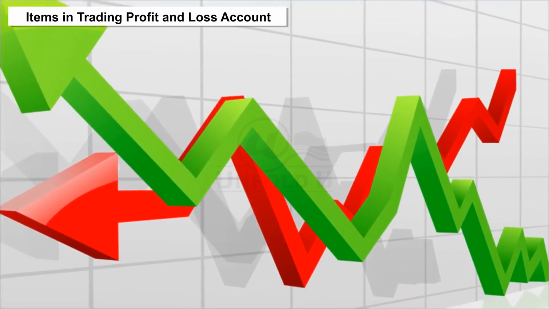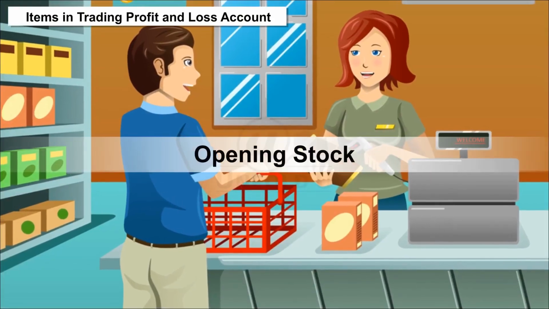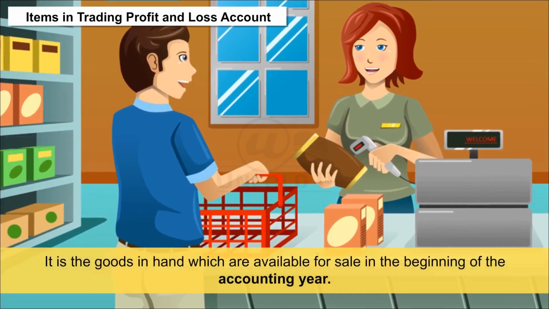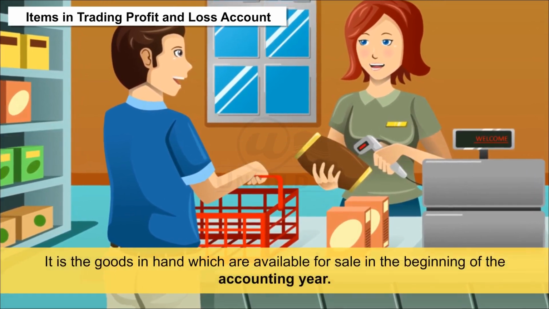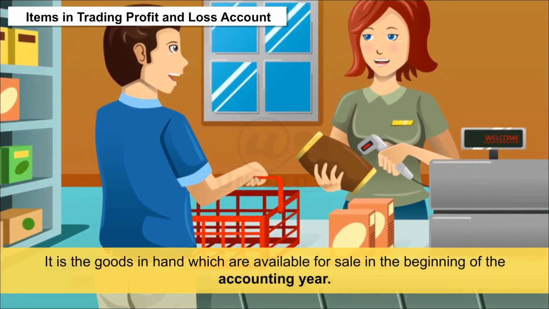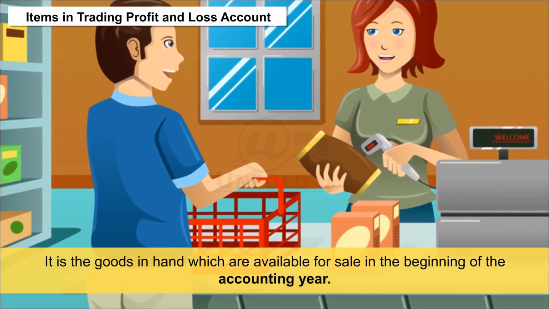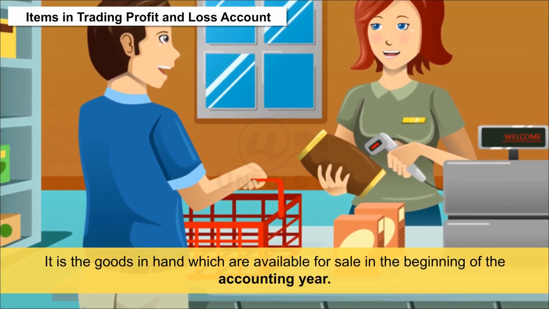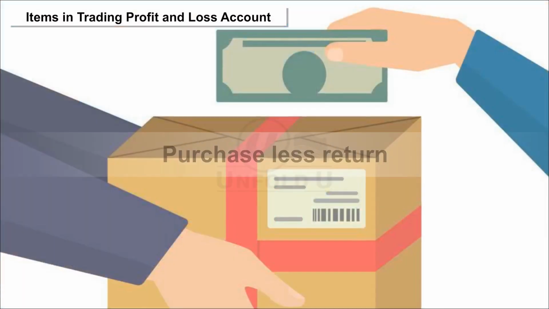Items in the trading profit and loss account. Items on the debit side. Opening stock. It is the goods in hand which are available for sale at the beginning of the accounting year. It has been carried forward from the previous year.